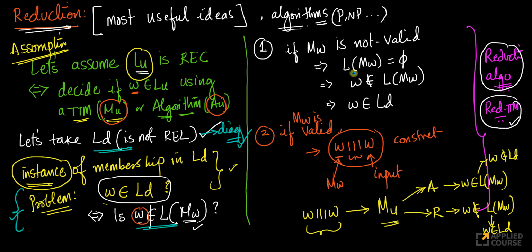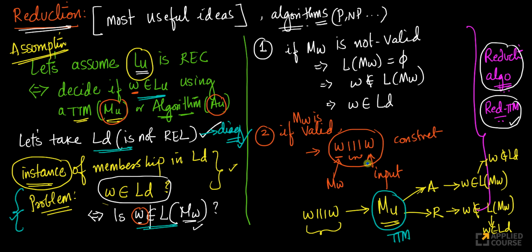By using some innovative method, some algorithm here, I'm able to convert that into a problem of finding if W belongs to LU or not. Here I'm assuming that this is a total Turing machine. So if there exists a total Turing machine like this, then given any word, I can determine if this word belongs to LD or not, using a total Turing machine.